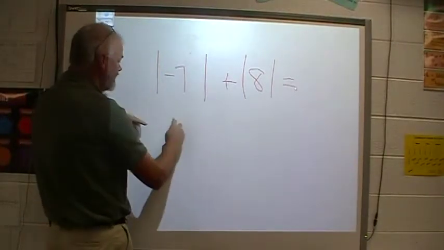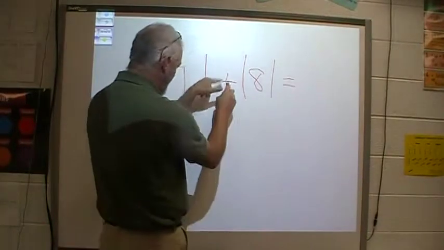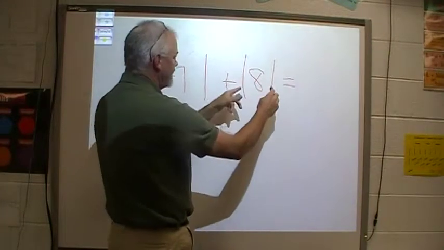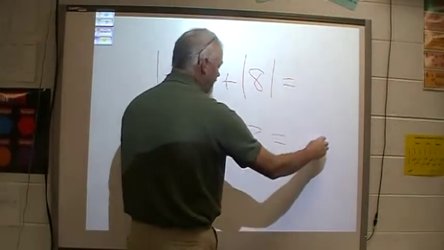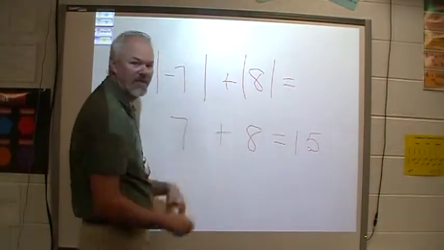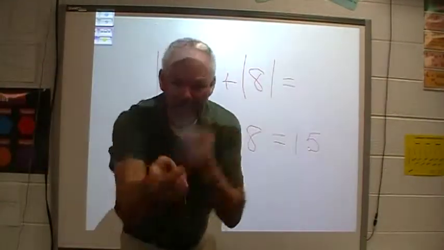The absolute value of -7 is 7. Bring down your operation. The absolute value of 8 is 8. Now look at this. 7 plus 8, 15. Absolute value. It's always positive.